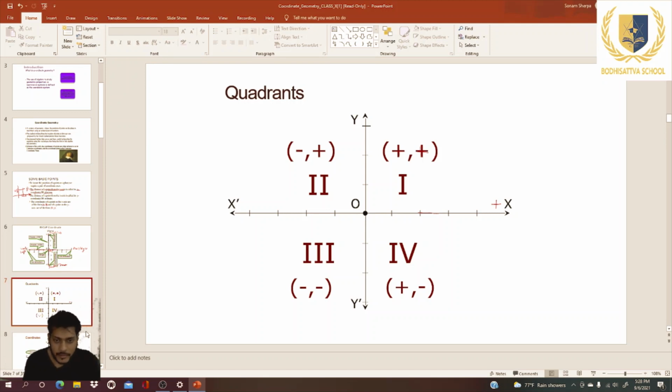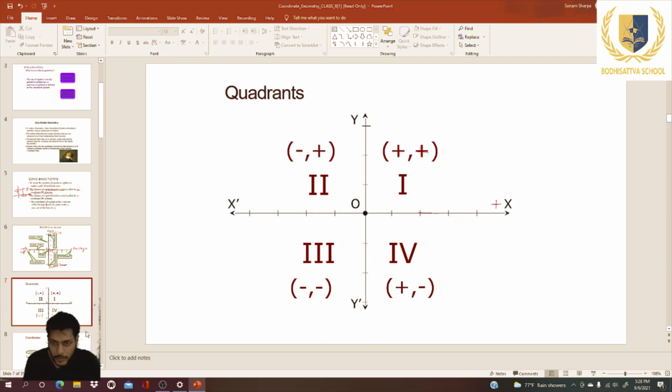The next is called the third quadrant. Here both x and y are on the negative side, so the x coordinate is negative, and the y coordinate is also negative.